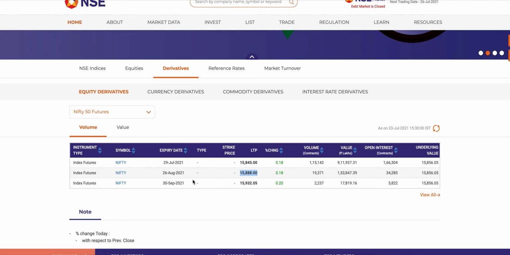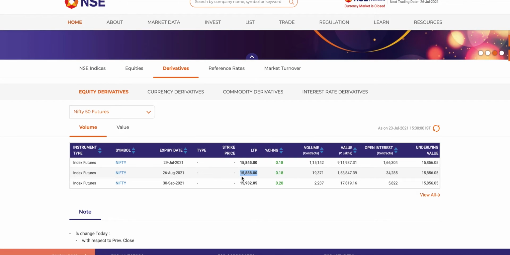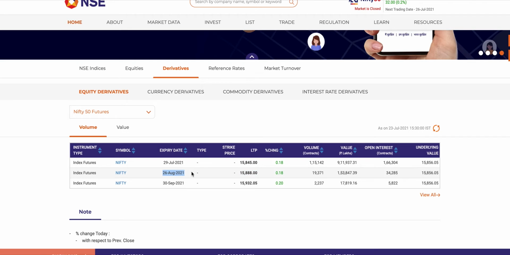So somebody is willing to pay the extra premium, which is almost 32 points. 32 into 50 is around 1,500. They're willing to pay this extra premium of 1,500 because they still think there is scope to make some money before the expiry date, where they can make a profit and close the position. And because there is some time value, that's why there is a premium.